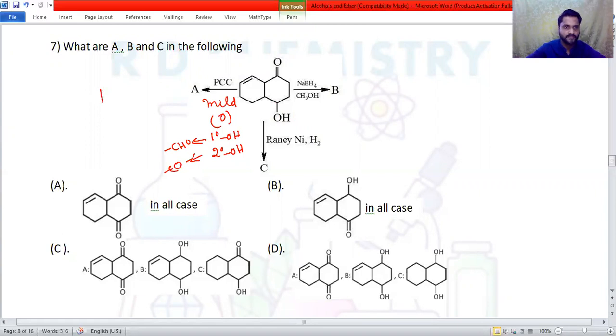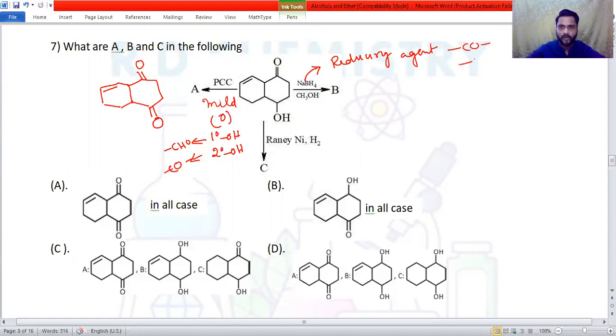So the structure is, in the first ring we have a double bond, then we have a double bond O, nothing happens to this one. Then we have the alcohol, the secondary alcohol becomes a ketone. Okay, this is the compound. We'll go for the B reaction. Sodium borohydride is a reducing agent. It is a reducing agent. It can react with the carbonyl compound, CO or CHO, either aldehydes or ketones.